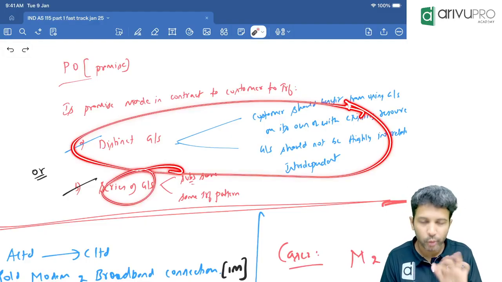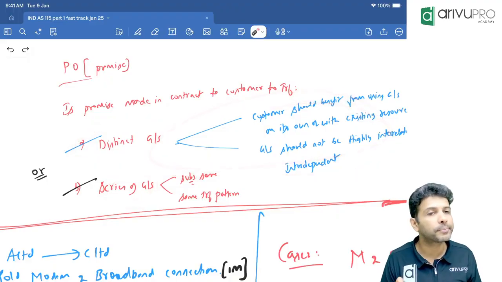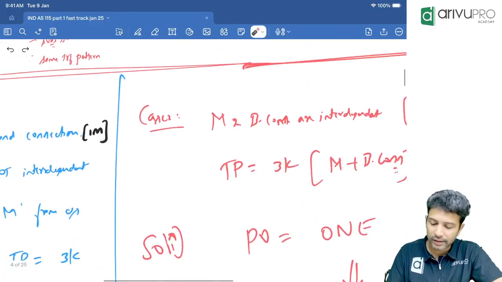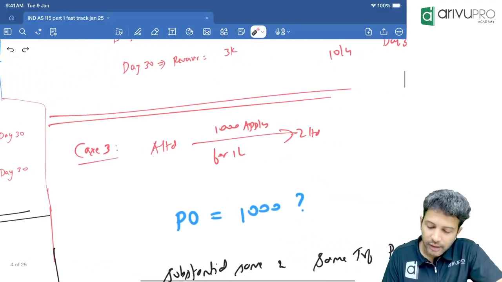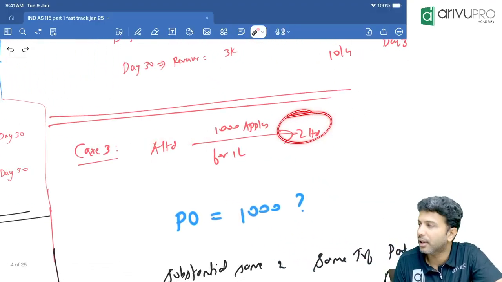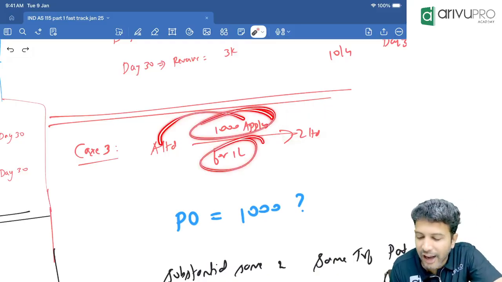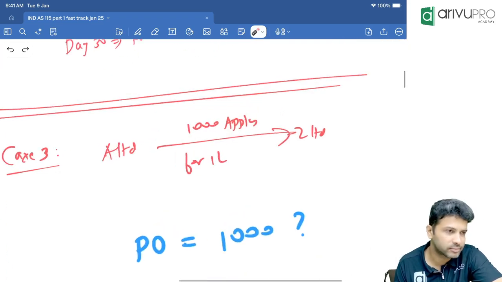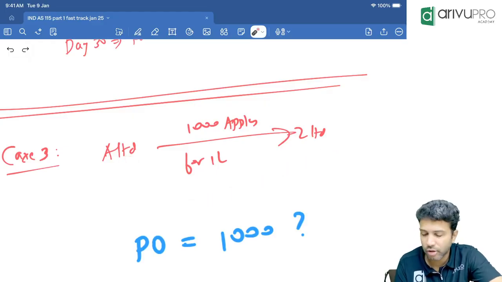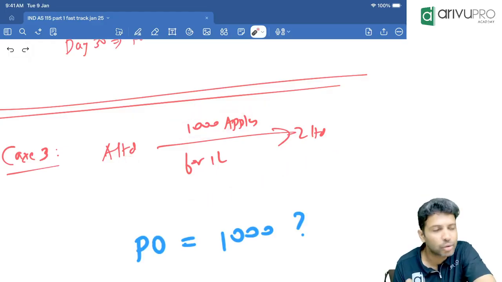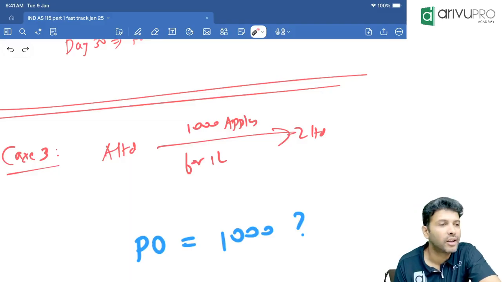Now this one I'll come to in a bit. So far this one is okay. Alright, let's look at another case study. Look at case number 3. Let's say A Limited and Z Limited have made a contract that A will supply 1000 apples for 1 lakh. A is an apple dealer. They made a contract with a particular customer to supply 1000 apples for a total value of 1 lakh.